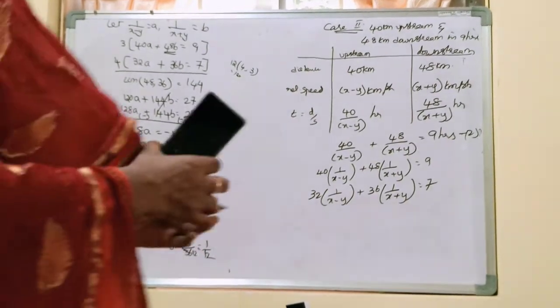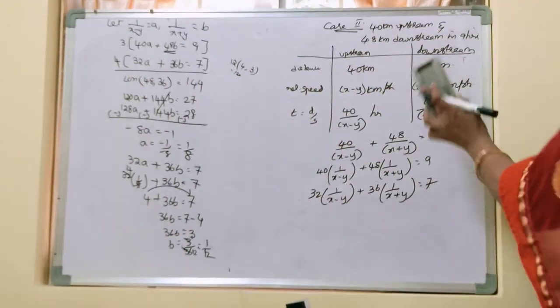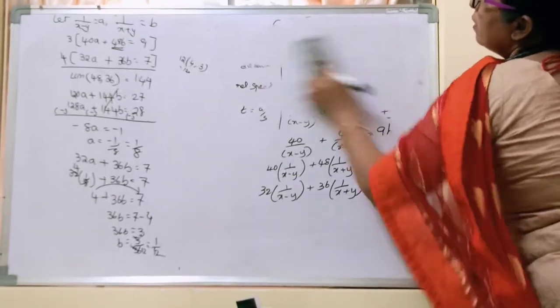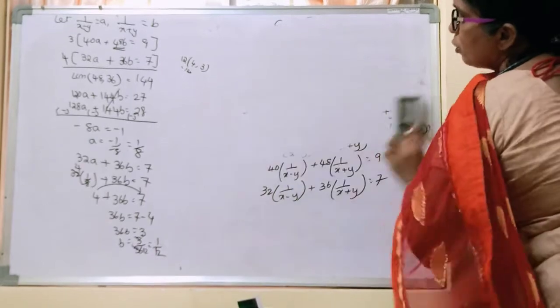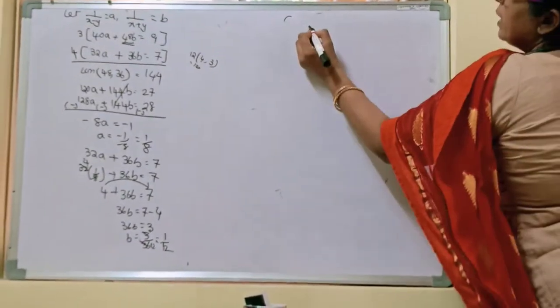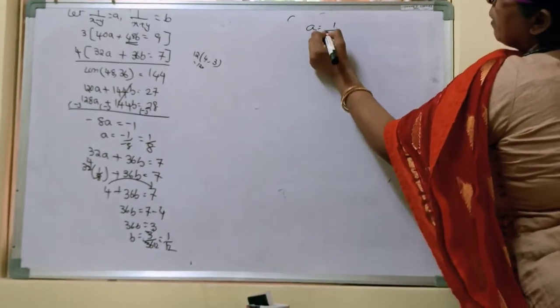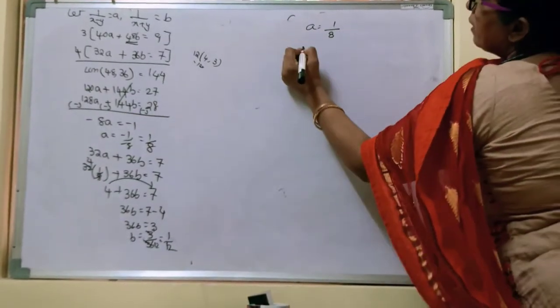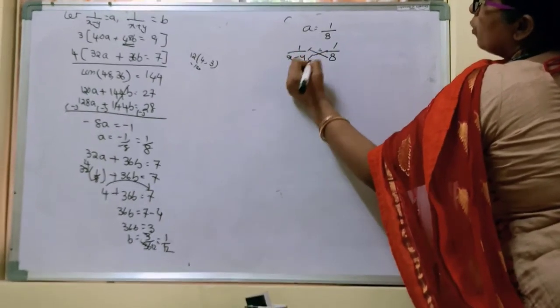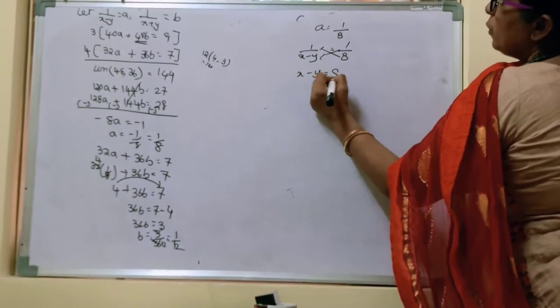So now we got the value of a as well as the value of b. Still we need to get the value of x and y. So let us see how to get those. Already you people have learned. So a is equal to 1 by 8. But what is our a there? 1 by x minus y equal to 1 by 8. So x minus y equal to 8.